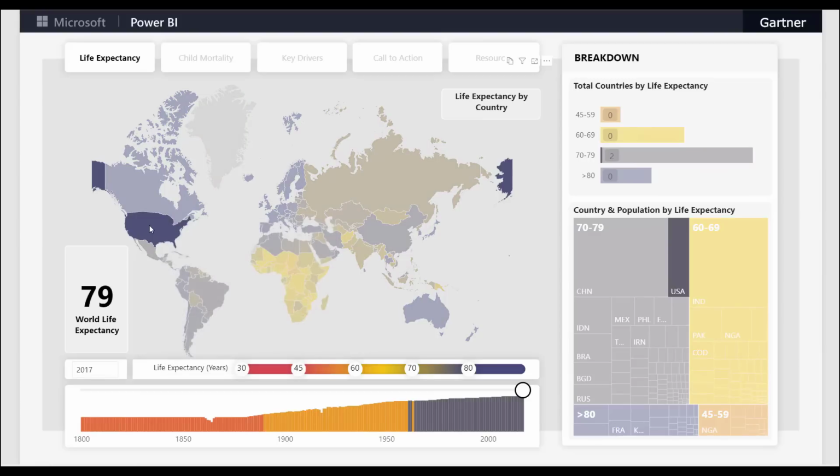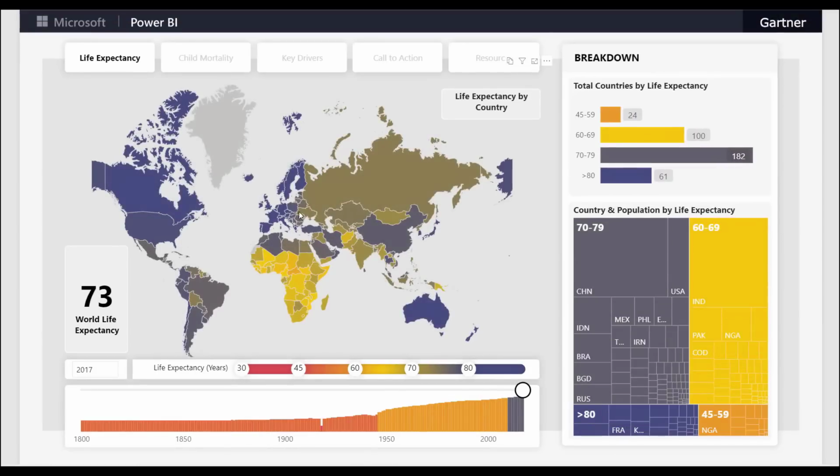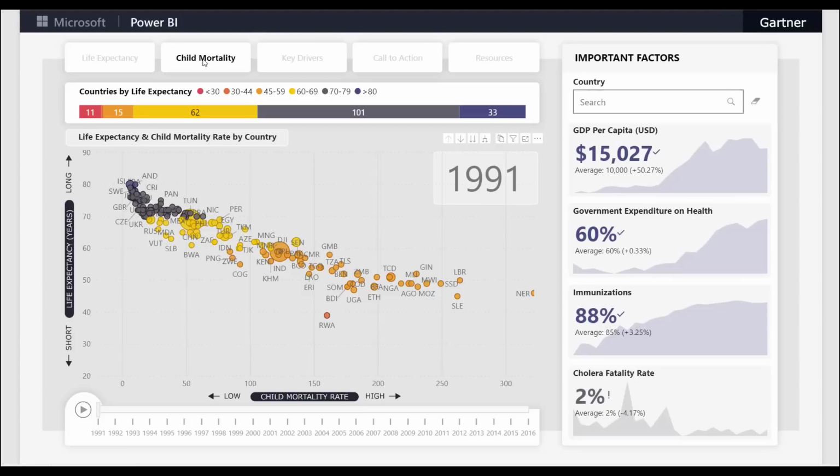And if we select the US, we can uncover some insightful local trends, such as this fall in life expectancy during the Civil War. So what happened in these last couple of decades that has improved life expectancy so much? Well, one really important factor to consider is child mortality. In this chart, we are comparing life expectancy to child mortality. And we can clearly see that countries that have higher life expectancy rates also have lower child mortality rates.